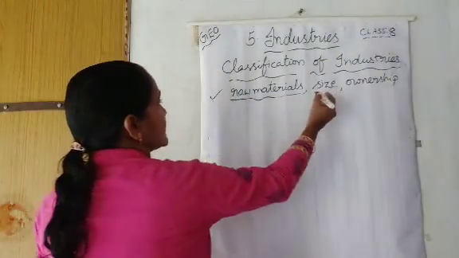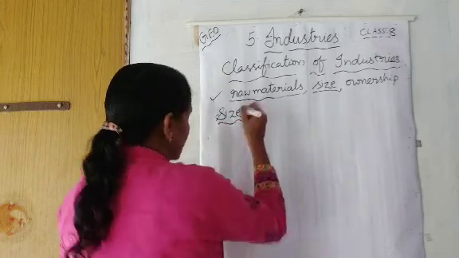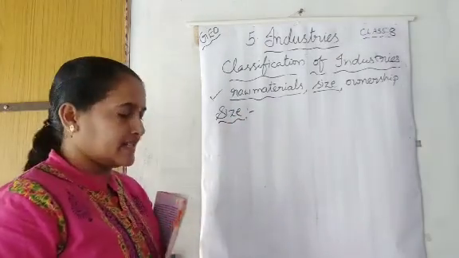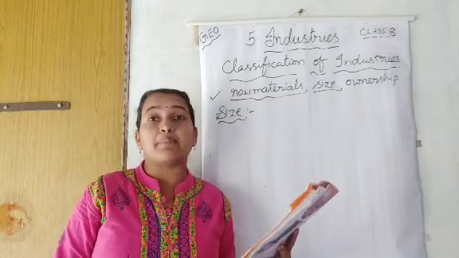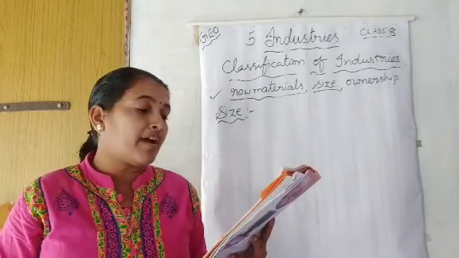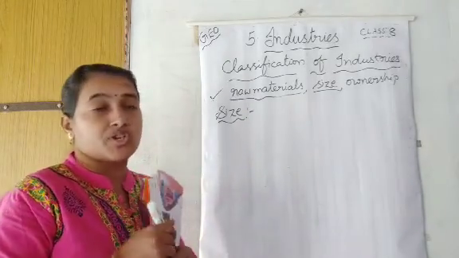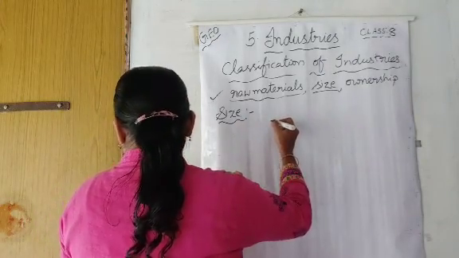Second factor is size. On the basis of size, what is the classification of industries? Let's see. It refers to the amount of capital invested, number of people employed, and the volume of production. So, on the basis of size also we have to take these qualities, children.